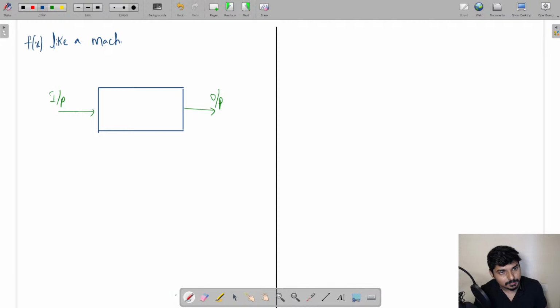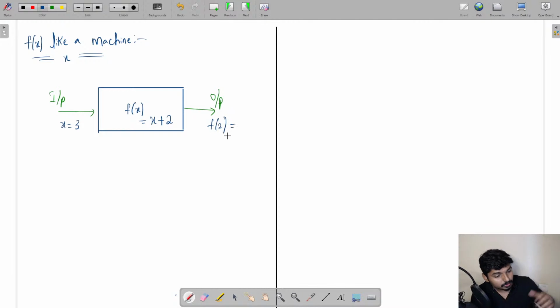So इसका मतलब क्या होगा कि let us say f of x आपका machine है जो कि x plus 2, f of x I'm giving it as x plus 2. f of x का जो भी function है, जो भी machine है, it works according to the expression x plus 2. तो इसमें क्या होगा कि अगर मैंने input x equal to 3 ले लिया, आपको output क्या मिलेगा guys? f of 3 का value आपको output में मिलेगा, and what is that particular value going to be? 3 plus 2, can we say that is going to be 5, right everyone?